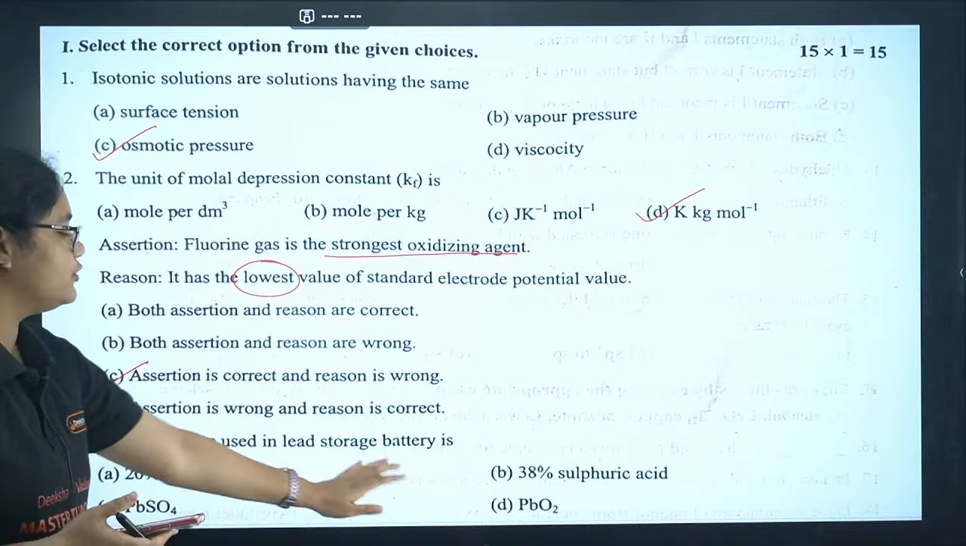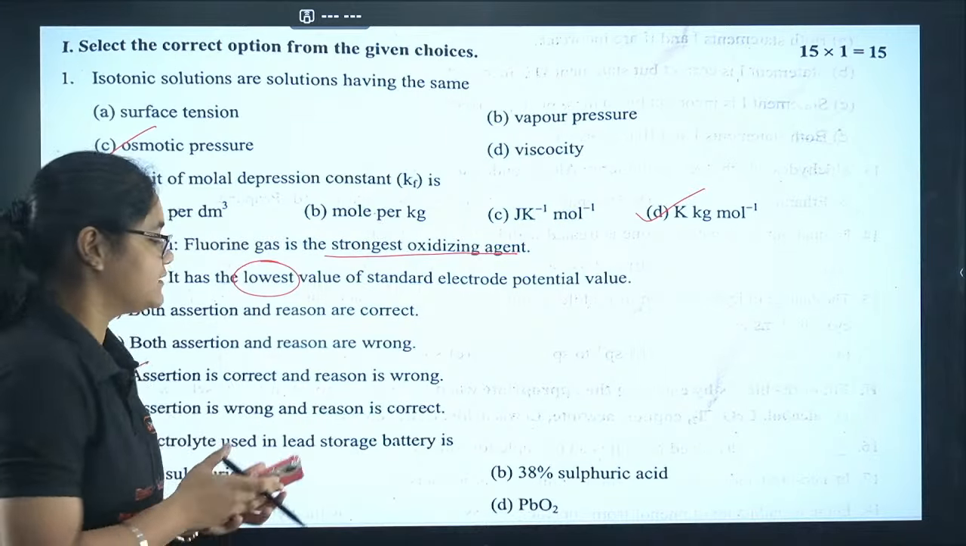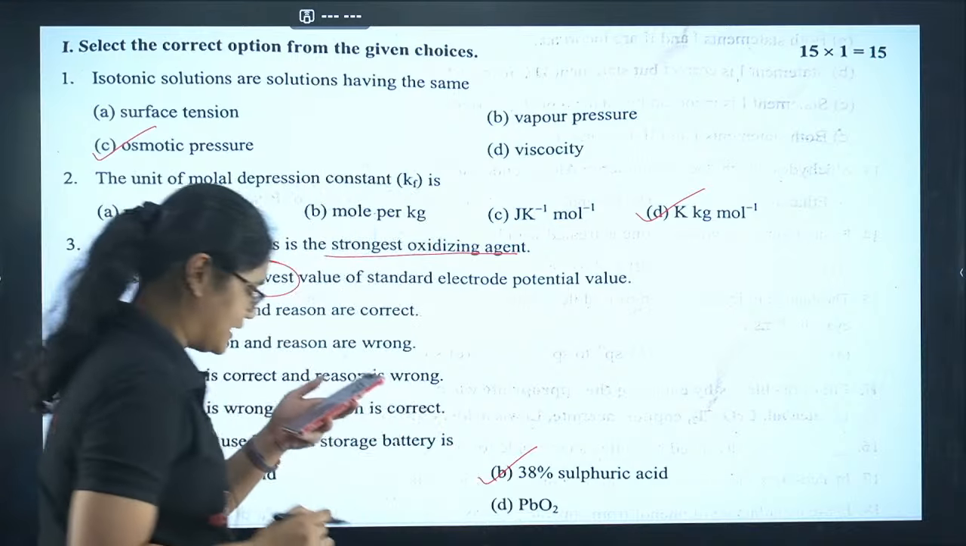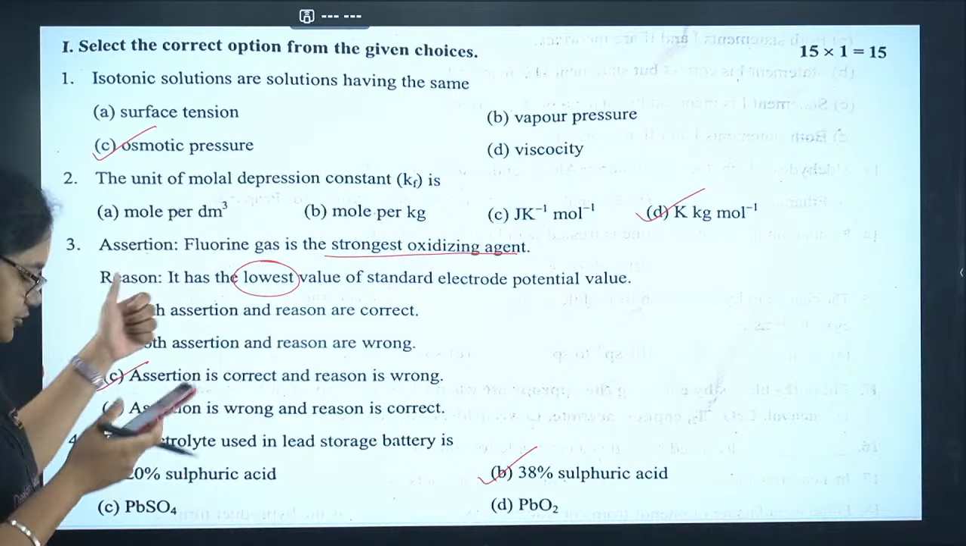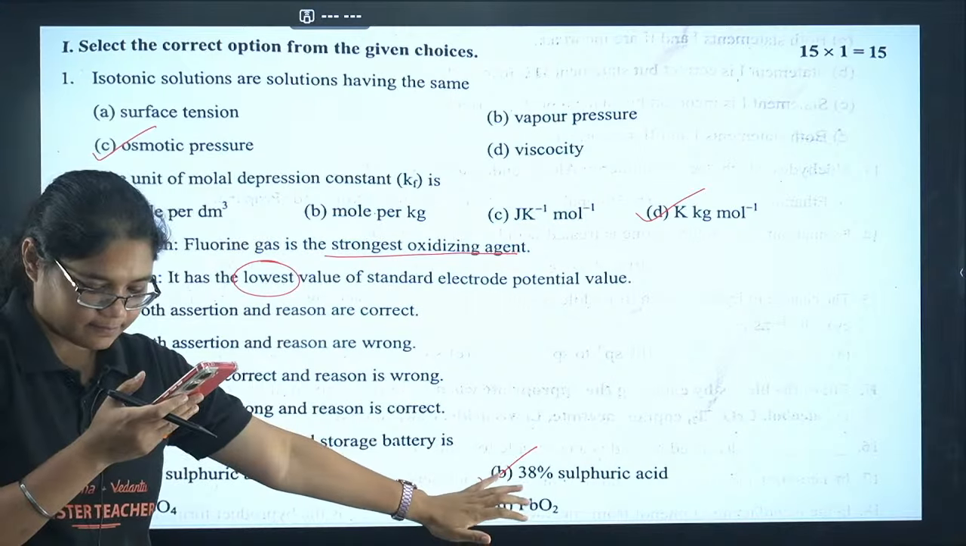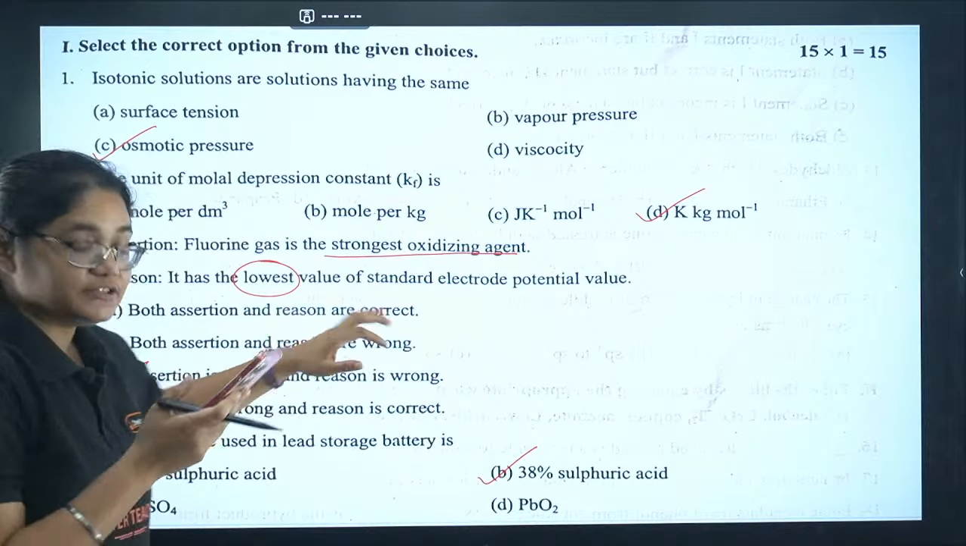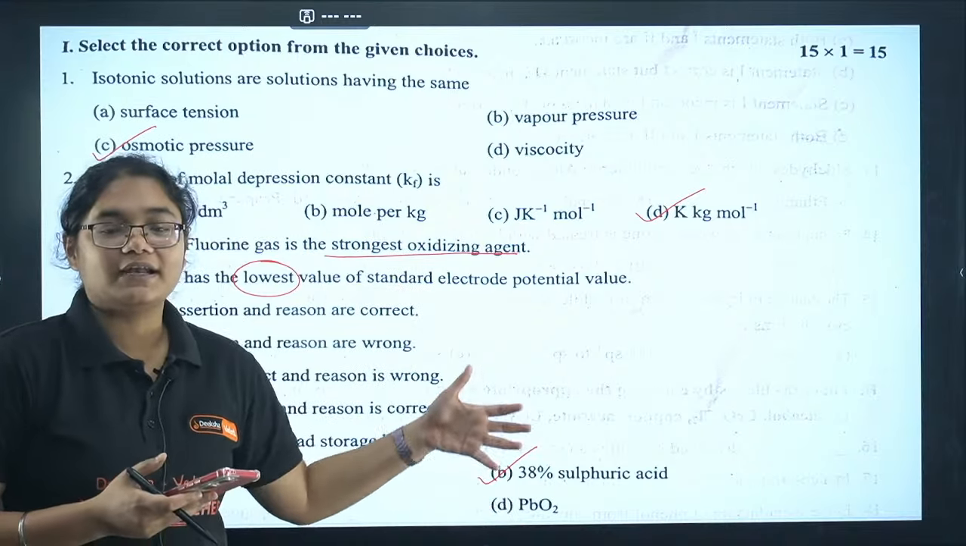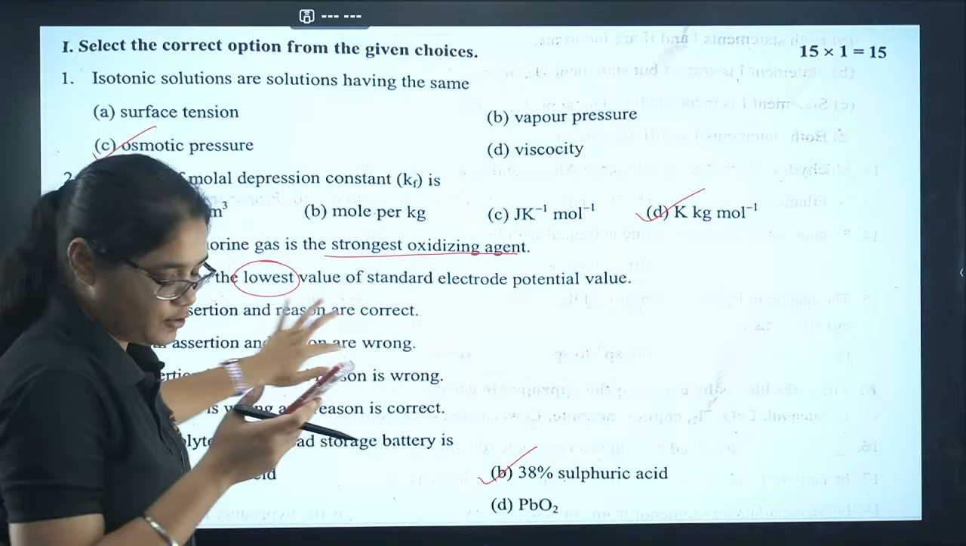The electrolyte used in lead storage battery. This is 38% sulfuric acid. Option number B. Yes, 3 is C and 4 is D. Okay, Sai, you can just revise this paper. This will be definitely helpful, and practice these questions for your exam.